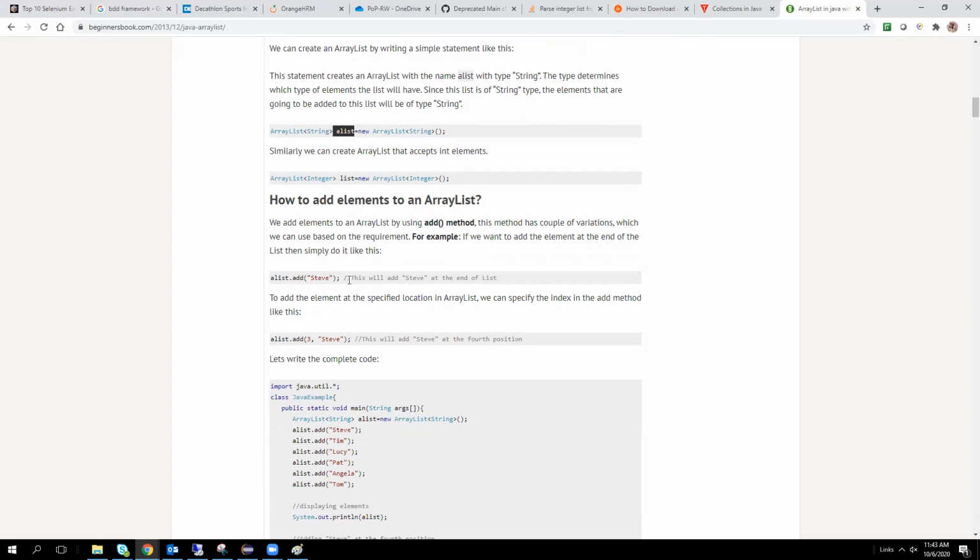Add 3 comma string value means 3 represents the particular index. If you want to store data at a particular index, we mention add 3 comma value; for the 4th index, 4 comma the value you want to store.